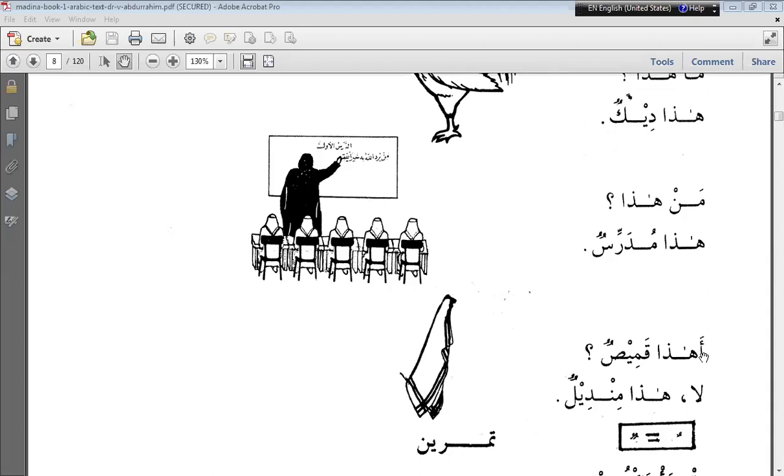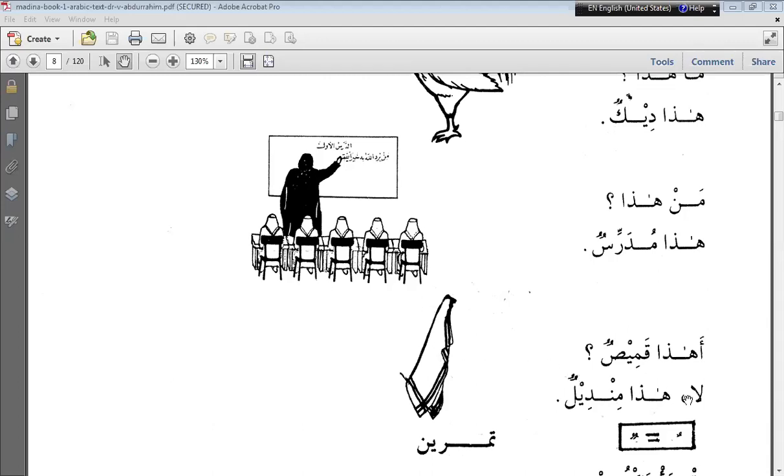Means the person replying will say either yes or no. When the question starts with a, there are only two possibilities, yes or no. Yes is called na'am in Arabic, and no is called la in Arabic. So the question is, ahaza qamisun, is this a shirt?